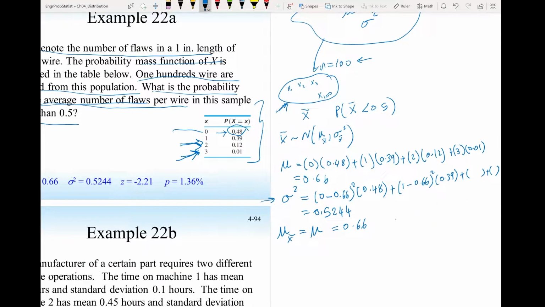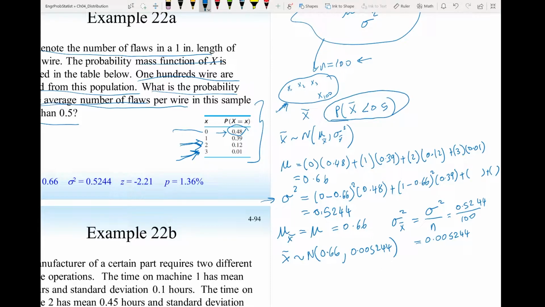And the variance of the sample mean is just the variance of the population divided by n. So this is 0.5244 divided by 100, which is 0.005244. So the sample mean x bar has a normal distribution with mean 0.66 and variance 0.005244.